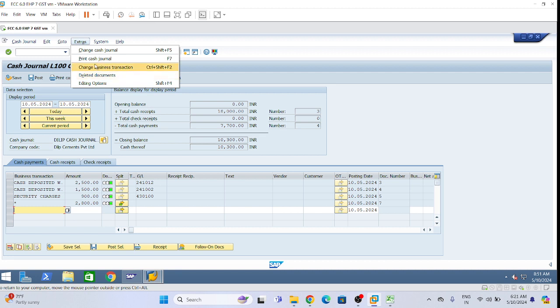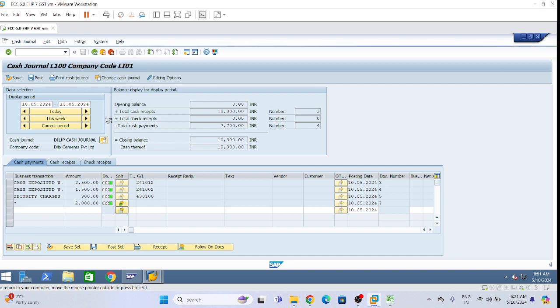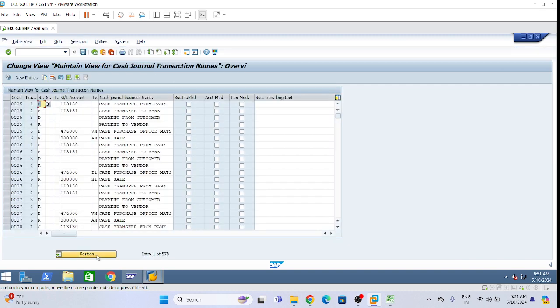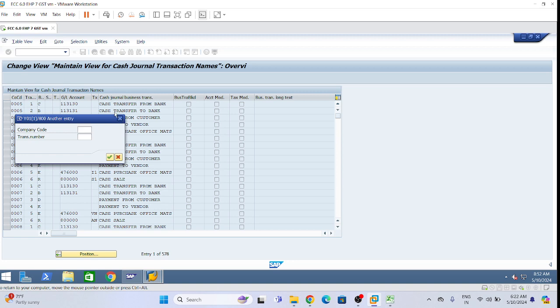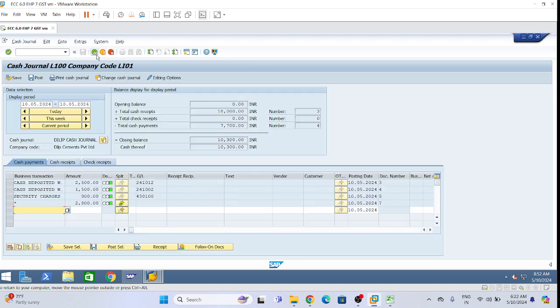If the user is given only display access, like you guys are only given display access for reports or configuration. Same way, either I could have gone through the path, or from here also I have come, and this is our practice system. That's why I have access to do the changes. This is the part of configuration I have done for special GL.